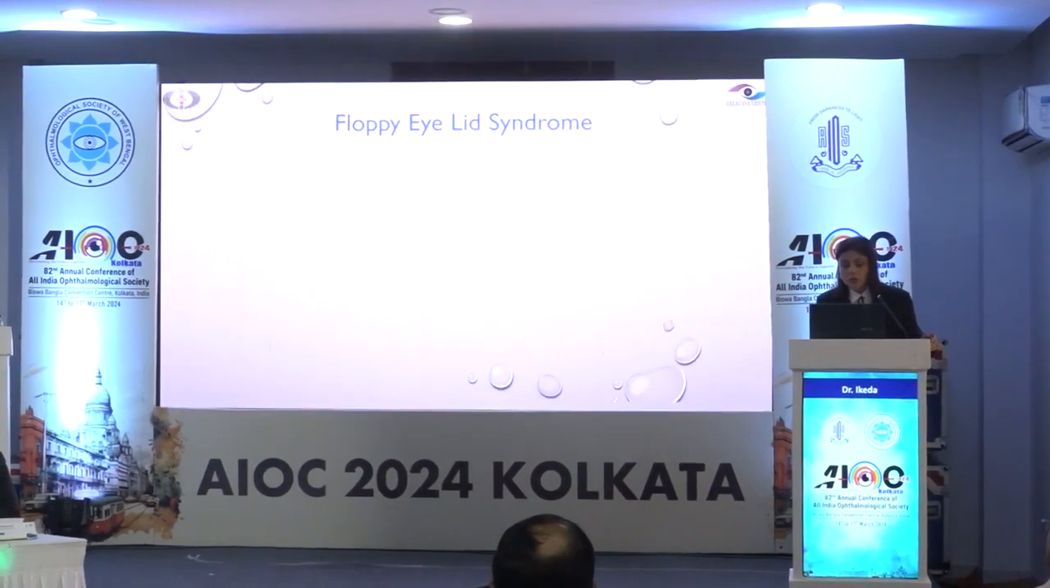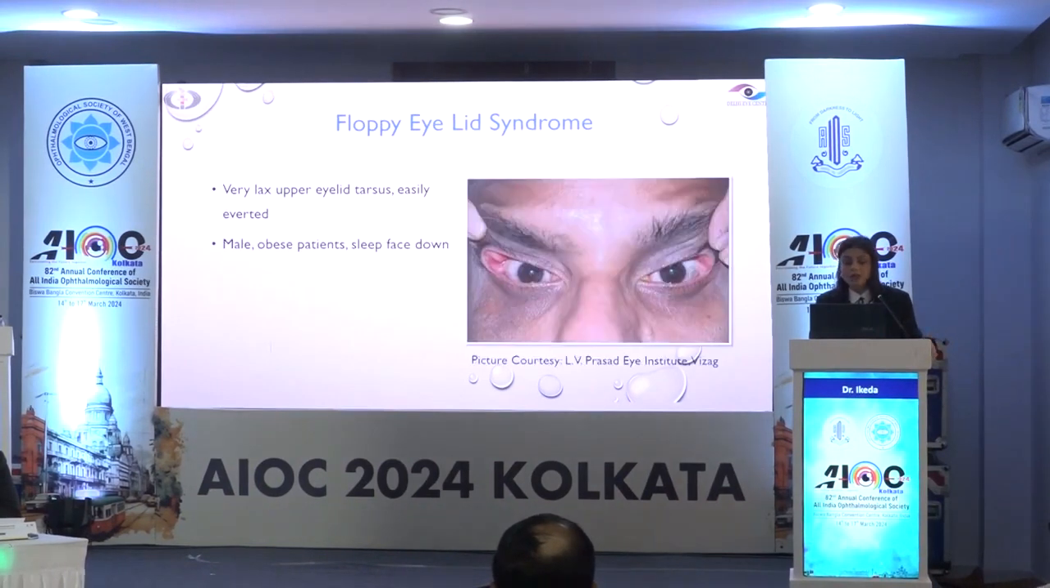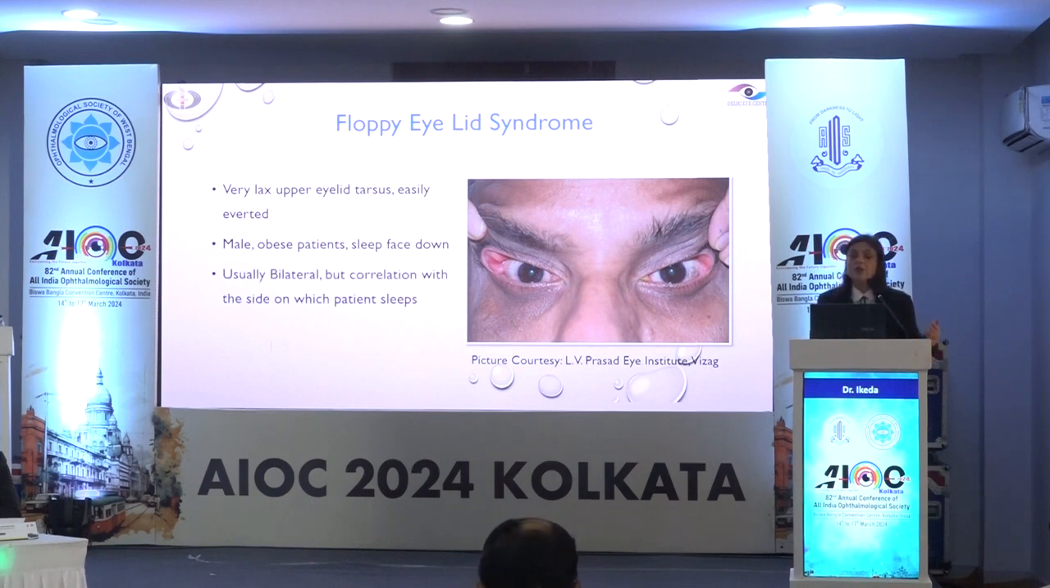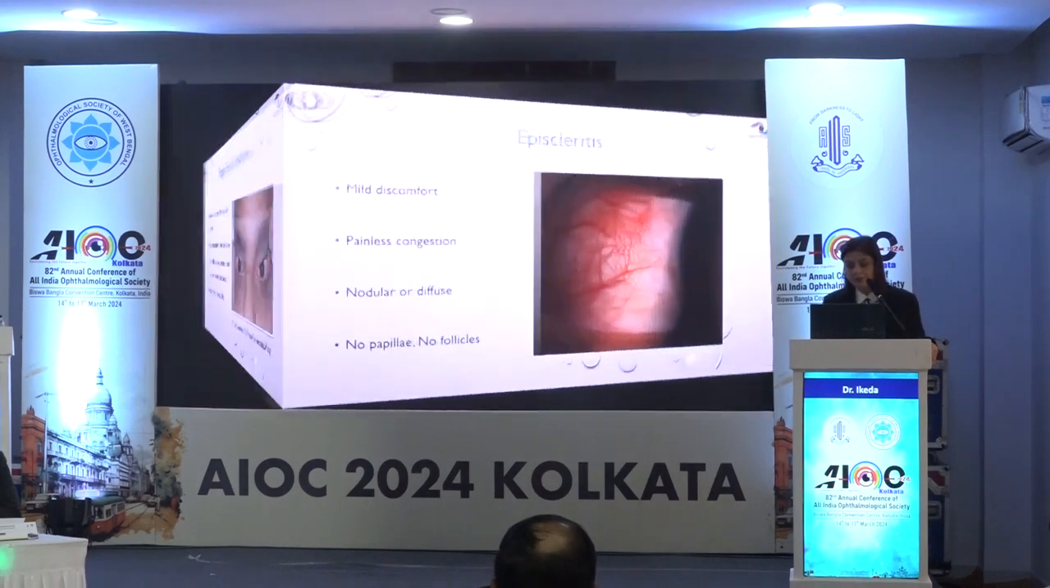Now, these are a few that can also be kept in mind. Floppy eyelid syndrome is where the tarsus is very, very lax, and this is typically seen in obese male patients. Here the tarsus gets everted when they are sleeping, and typically the signs and symptoms will correlate to the side on which they sleep. So not just examining the lids, but also looking at the tone of the tarsus is important when we are evaluating these cases. Although these patients are rare, it's something we need to keep in mind.